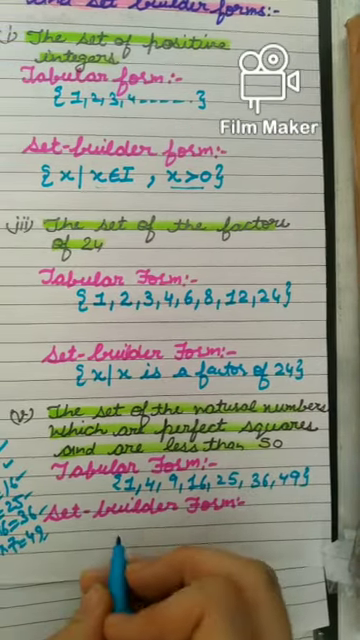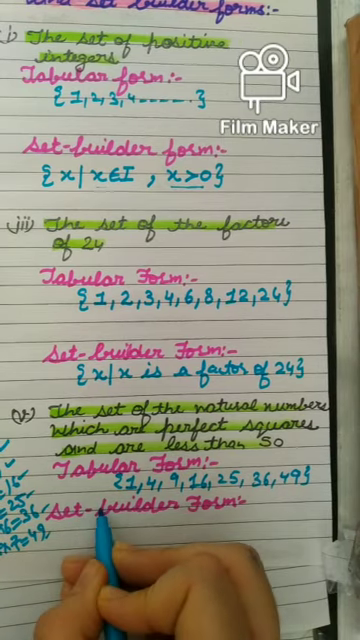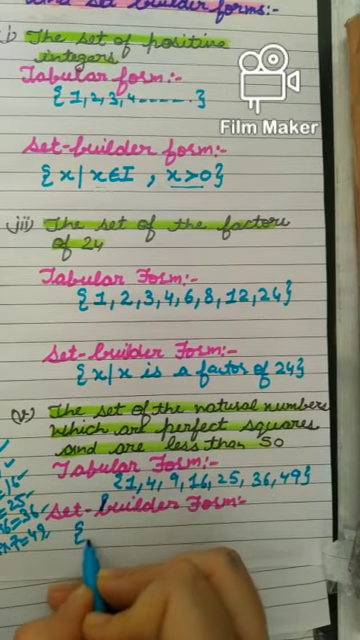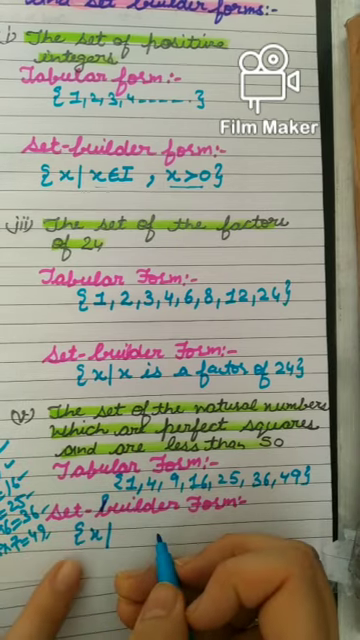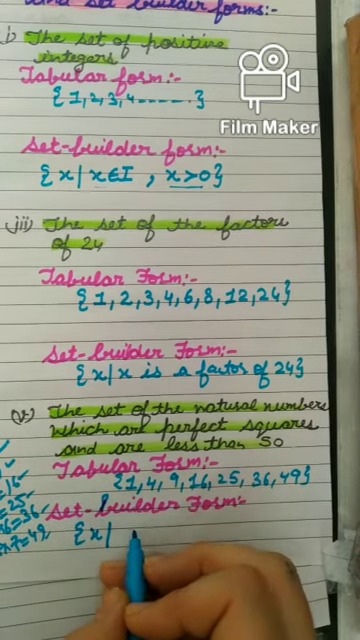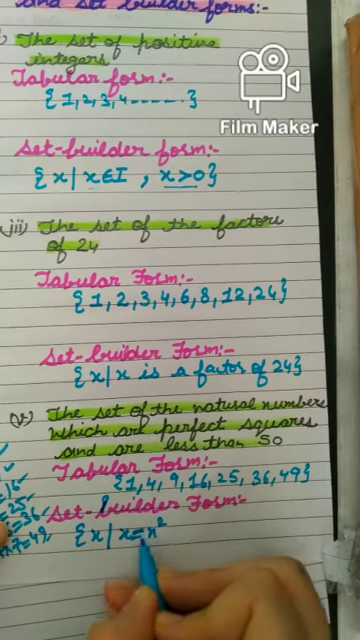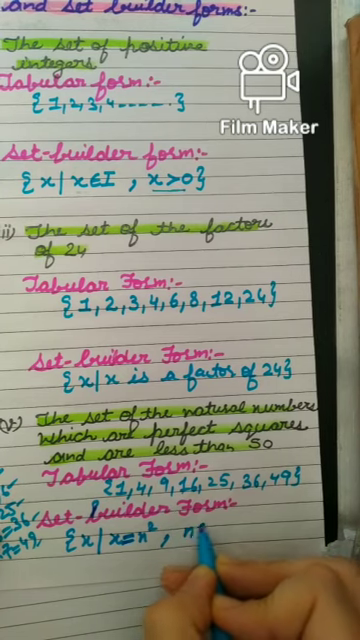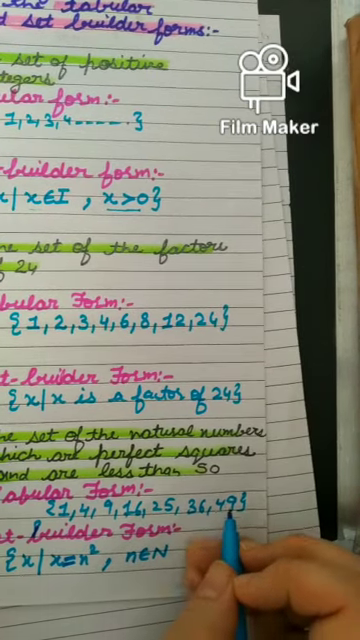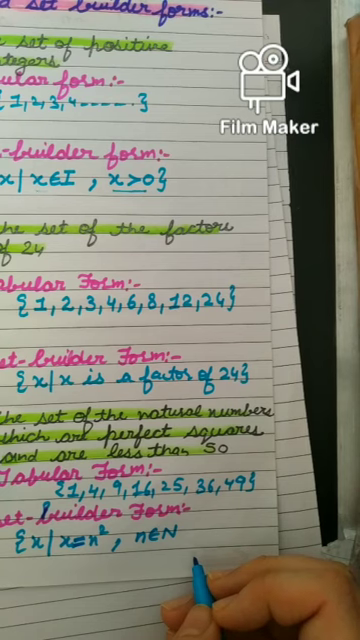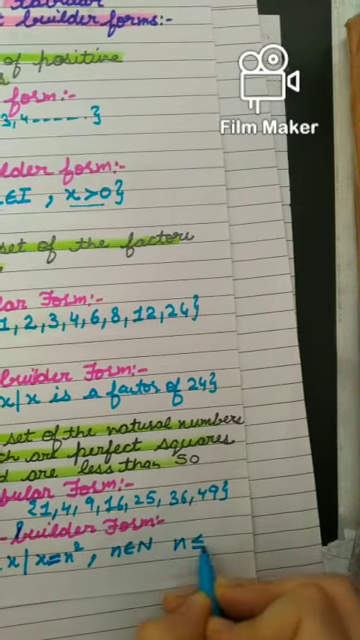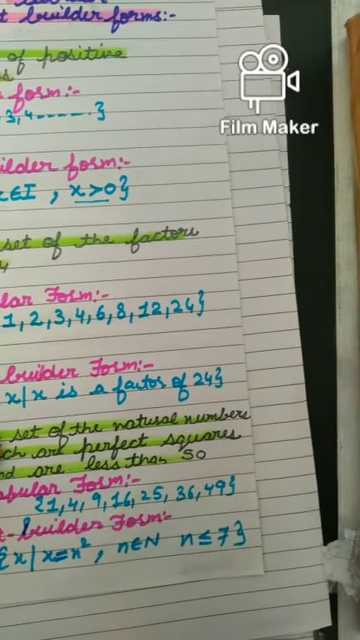Clear? Now I have to write the set builder form. I will write it has those x such that, now the property of x. Perfect squares are squares of 1, 2, 3 and so on, so x is equal to n square, where n belongs to natural numbers. And beta, see, these natural numbers n are 1, 2, 3, 4, infinitely many. I have to take only till 7, because otherwise it will become more than 50. So I will write n is less than or equal to 7. So this is the set builder form of this.